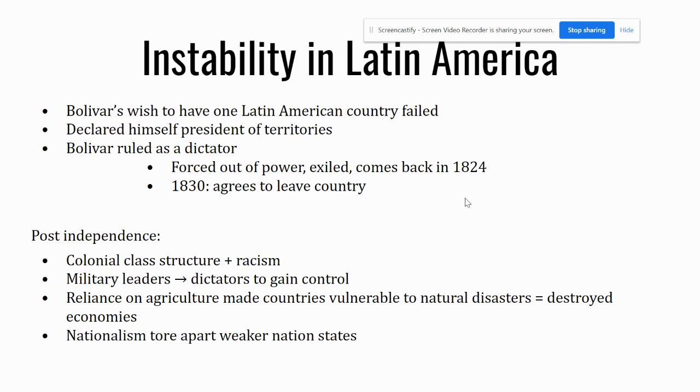But after independence in Latin America, we see that there's this colonial class structure along with racism. We see military leaders who eventually become dictators to gain control of the countries. There is a heavy reliance on agriculture which made countries vulnerable to any sort of natural disasters, and that in result would destroy economies. And nationalism ultimately tore apart weaker nation states.